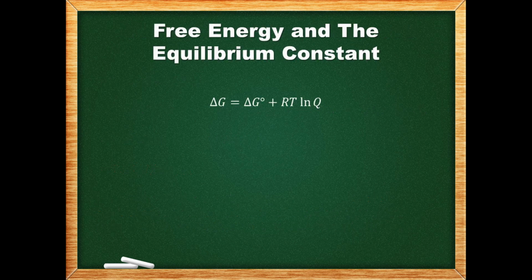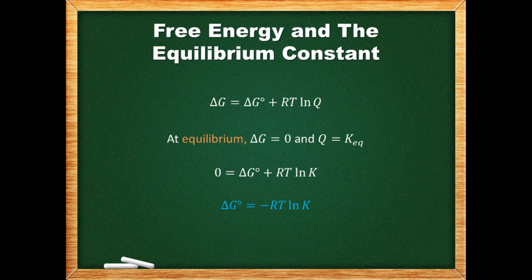At equilibrium, there is a minimum of free energy and delta G equals 0. Q is equal to the equilibrium constant. When we put these into the equation, it becomes this. Referring to this as the Ratlink equation helps us remember both its general form and the fact that it has a negative sign, like the tail on a rat. Whenever we use this equation, we do not want to forget about that negative sign.